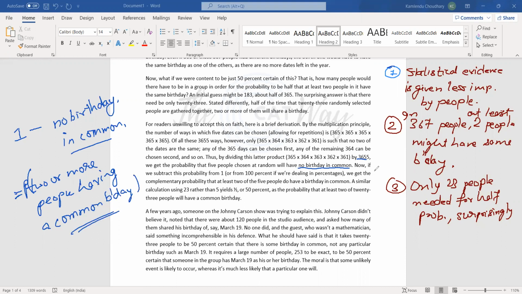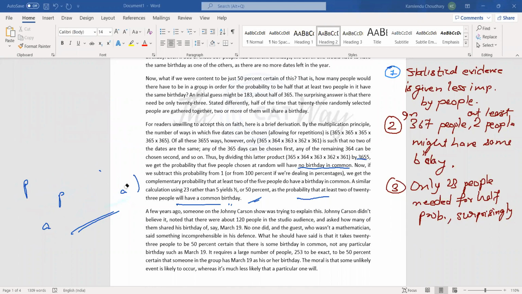Okay, so this is the one. Now, if we subtract this probability from 1, that is what I have done. So they have given the result: 23 people would come. So this is the statistical calculative proof of what we have read in the last paragraph. So the fourth one is giving me a statistical proof, right? A calculational proof. So the fourth one is giving me a calculation-based proof.